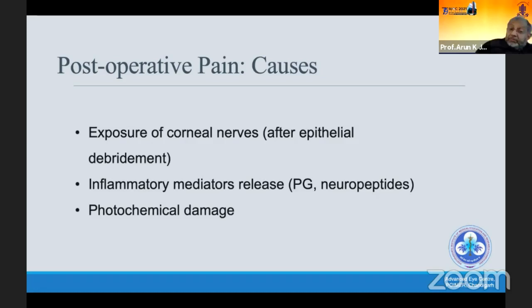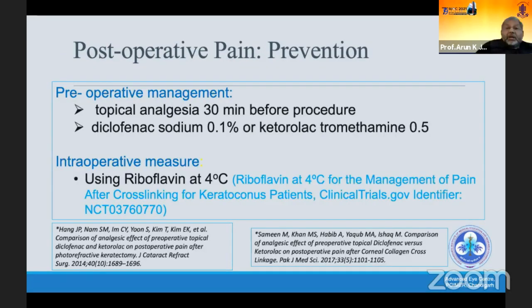And how we can prevent it is by giving topical analgesia 30 minutes before the procedure in the form of diclofenac eye drops. Also intraoperatively, one can use riboflavin dye cooled to 4 degrees, which is a little soothing for the patient and has been shown to cause less pain post-operatively.